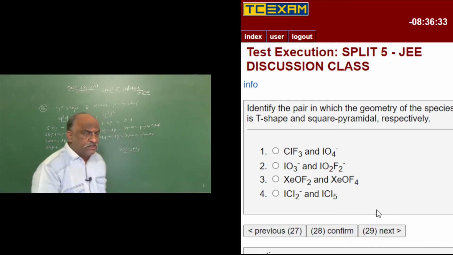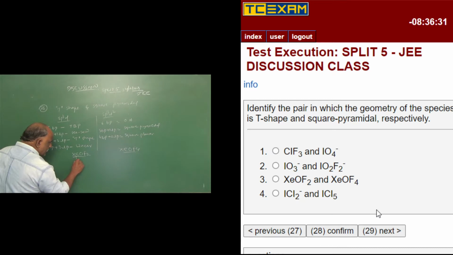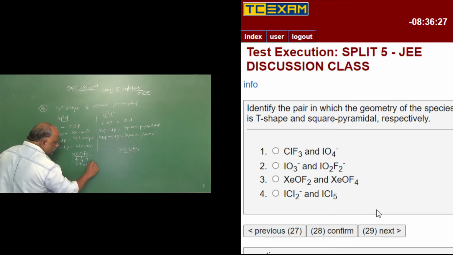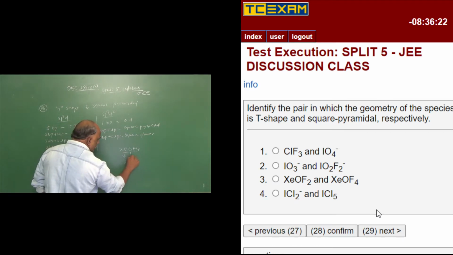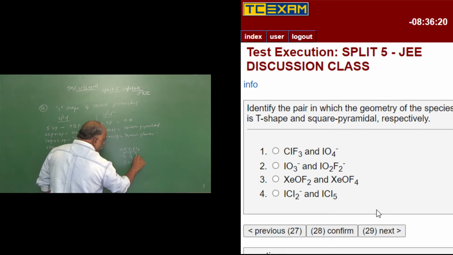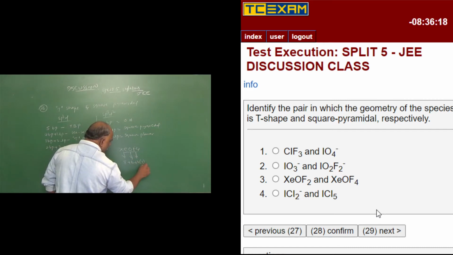Xenon belongs to the 8th group. Oxygen belongs to the 6th group. Number of fluorines is 2, belonging to the 7th group, divided by 8. Here also xenon belongs to the 8th group, oxygen belongs to the 6th group, number of fluorines is 4 into 7, divided by 8.